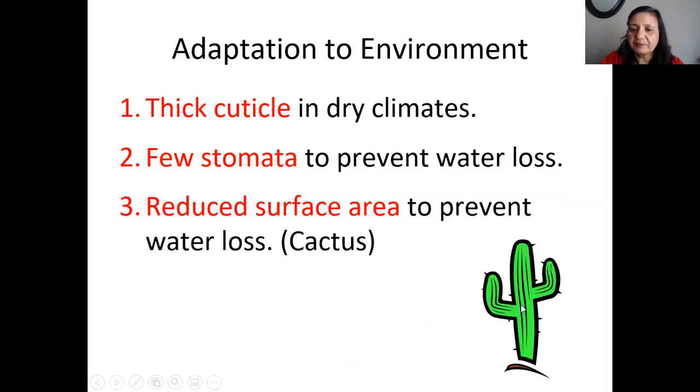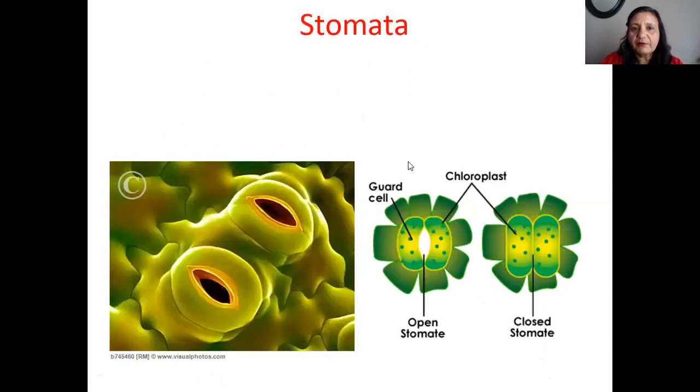So water loss happens through the stomata. Their stem, or part of the leaves, are very thick, with reduced surface area to prevent water loss. So the cactus, they're slender, right? Their surface area has become less to prevent water loss. So what they do to adapt, they have a thick cuticle, they are slender, and they have fewer stomata. This is about, again, the stomata, right?